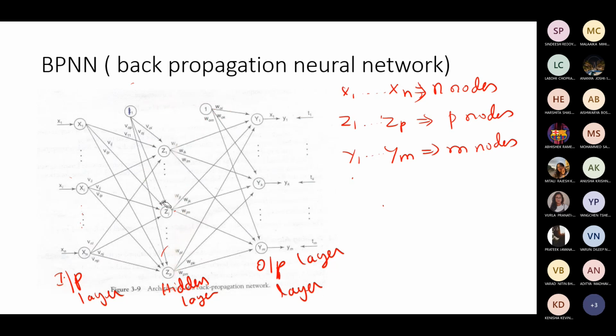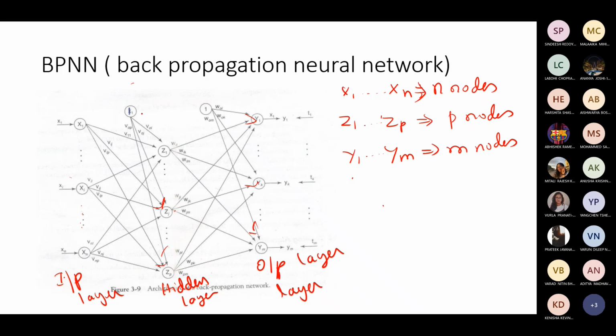Okay. The bias will have unit input, and each unit input will be connected to all the hidden nodes here, or to the output nodes. Generally this is considered as x0 sometimes. They consider x0 equal to 1.